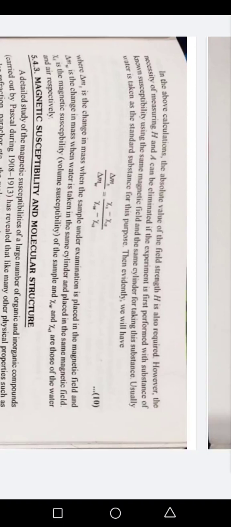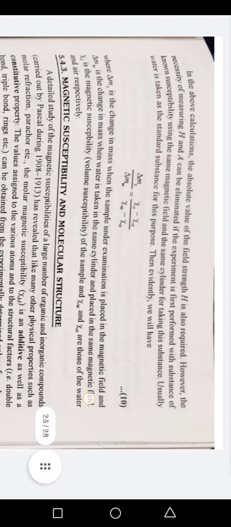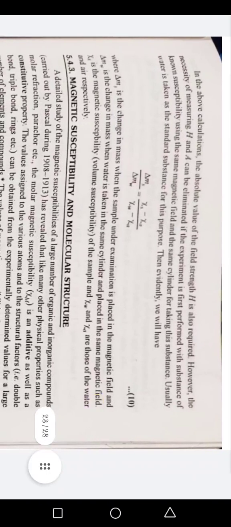Then evidently we will have the equation, where delta m is the change in mass when the sample under examination is placed in the magnetic field, and delta mw is the change in mass when water is taken in the same cylinder and placed in the same magnetic field. X is the magnetic susceptibility of the sample, and XW and XA are those of the water and air respectively.